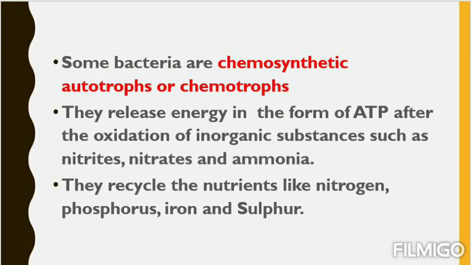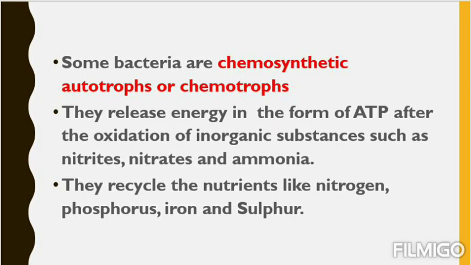How do they recycle? From the soil or from the environment, plants take these nutrients. Again, when the leaf sheds from the tree, it comes to the soil. From the soil, the leaf is decomposed by the bacteria and the nutrients come into the soil. Again from the soil it goes to the tree. So it is a cyclic process, and this cycle is done by such bacteria.